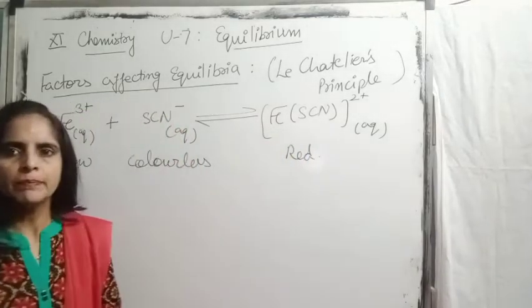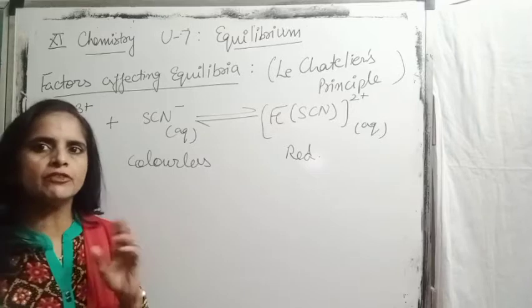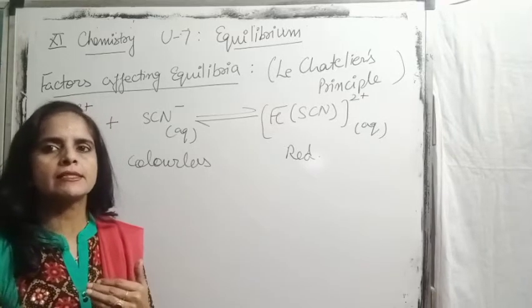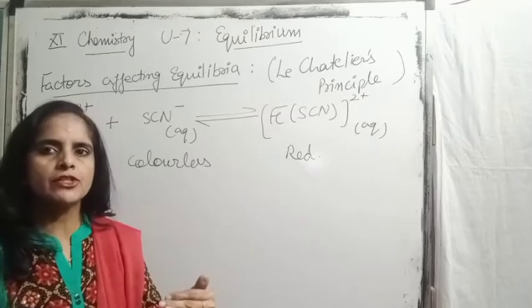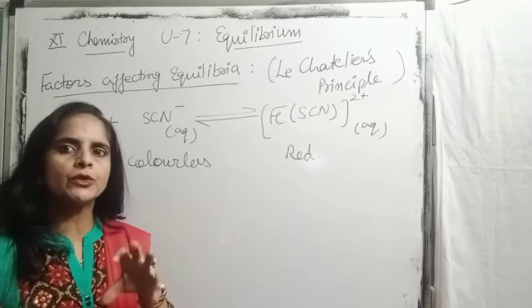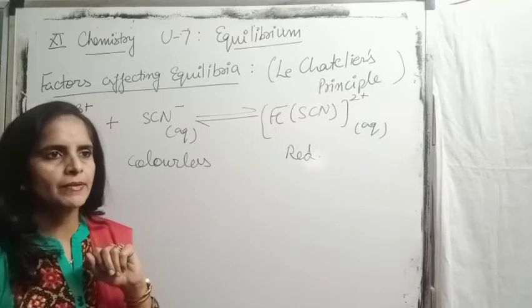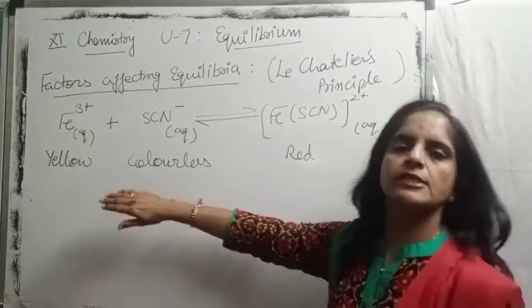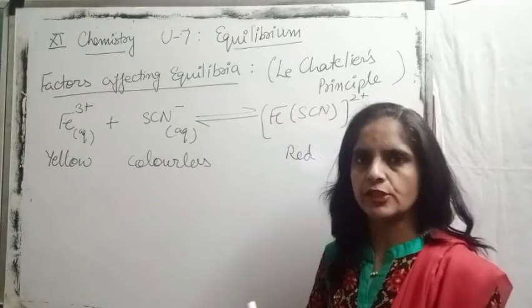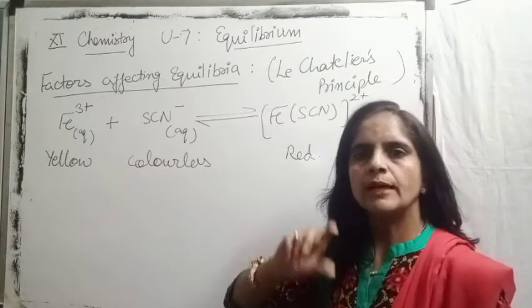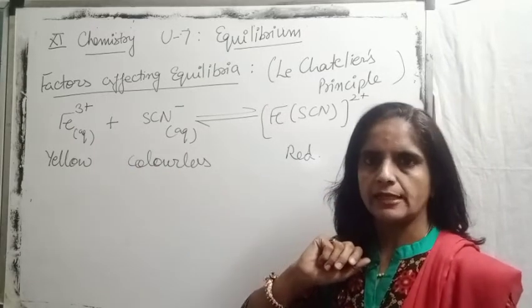So by simply checking the intensity of color, we can easily tell how the equilibrium is re-established, whether it is going in the forward or backward direction, whenever we introduce any change. Suppose once the equilibrium is established, into this solution I am adding some amount of oxalic acid.